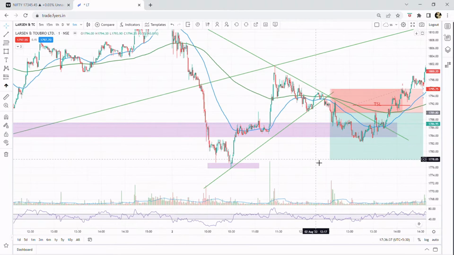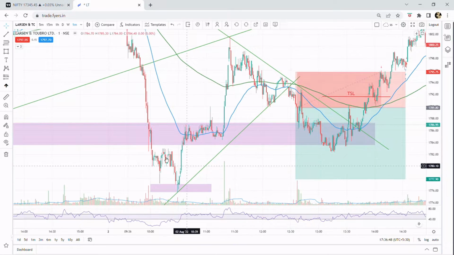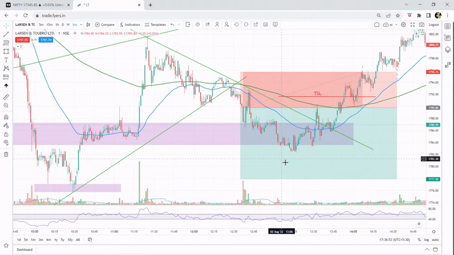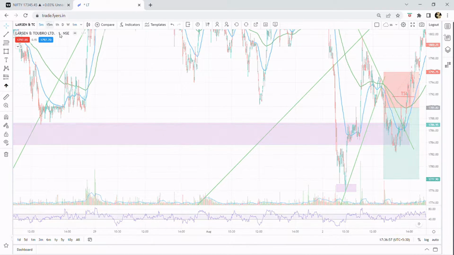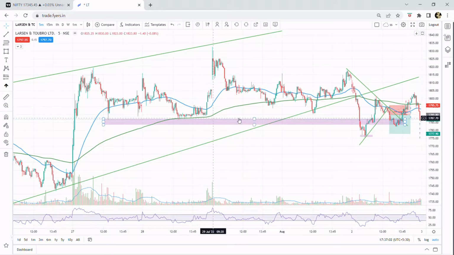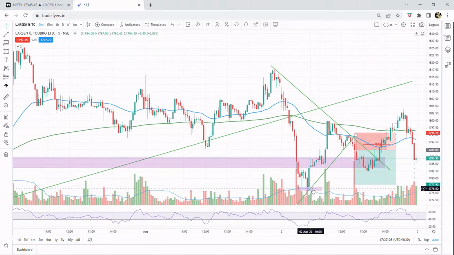And one more thing I noticed is the stock changed the momentum from here, because I think I should have kept my target at this area only. You can see the area I have drawn, because this is the support region. I'll show you on 5 minutes. This is the support region. You can see it did not cross this area. It started going up. It did not make a higher high, but it was not crossing this area. Today it crossed, but it did not sustain this area.